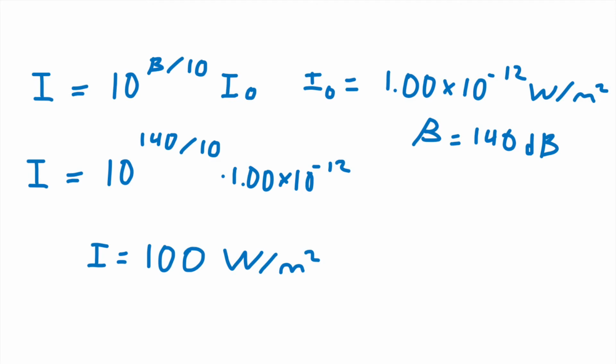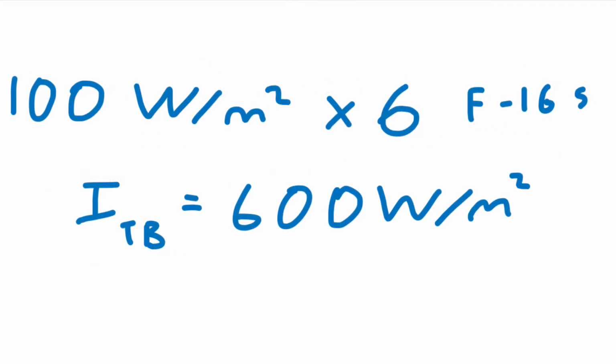I is equal to 10 to the power of given decibels divided by 10, times the intensity of the threshold of hearing, to find the intensity of a single F-16 jet engine. Remember that decibels is equal to 140. Intensity is equal to 10 to the power of 140 divided by 10, times 1 times 10 to the power of negative 12, which is equal to 100 watts per meter squared. Now multiply that value by 6 to find the intensity of the full Thunderbird squadron. This will give you an intensity of 600 watts per meter squared.